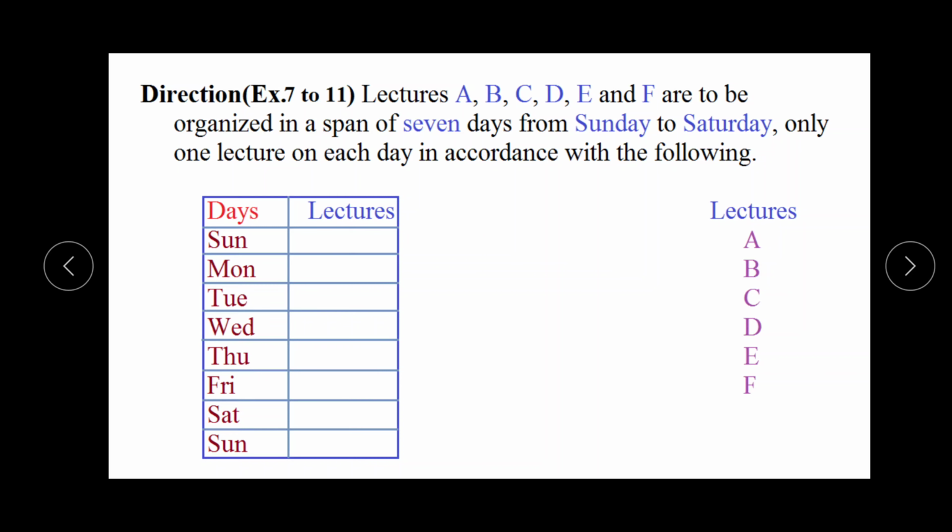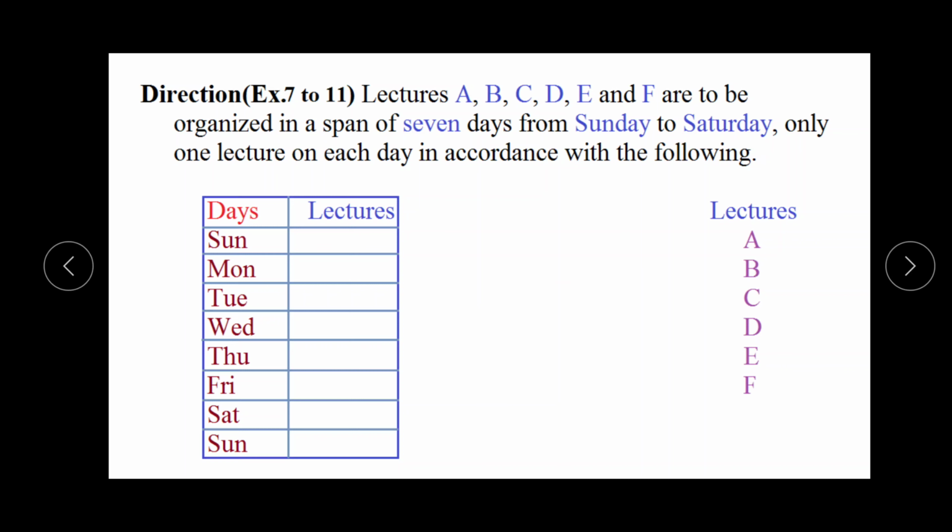Okay, this is the third type of the puzzle test. In this we will make the group of events, lectures, or any other thing. So here, to understand the third type, this is an example. Lectures A, B, C, D, E, F are to be organized in a span of 7 days. It means we can see here that these are the 7 days and the lectures are 6. Only 6 lectures are there and the days are 7.